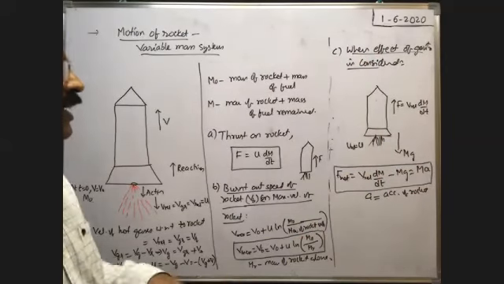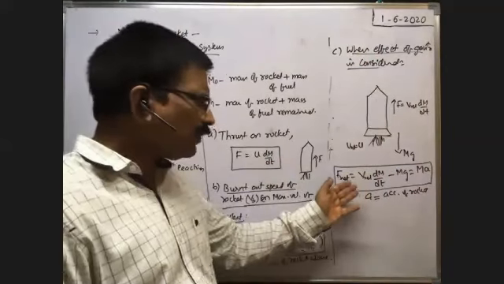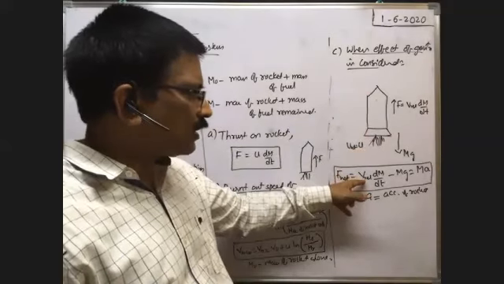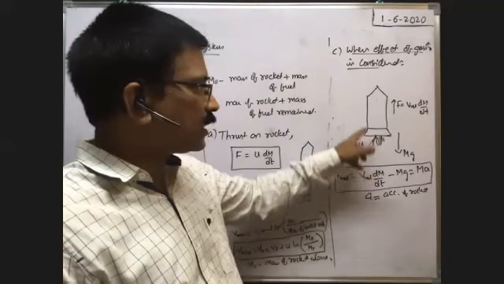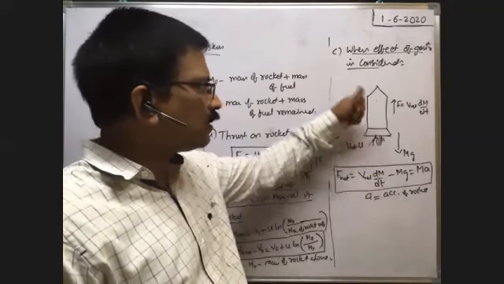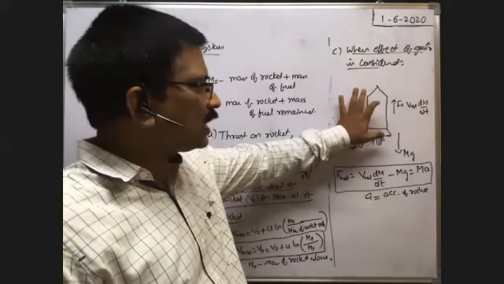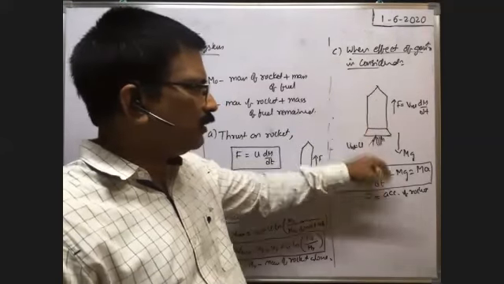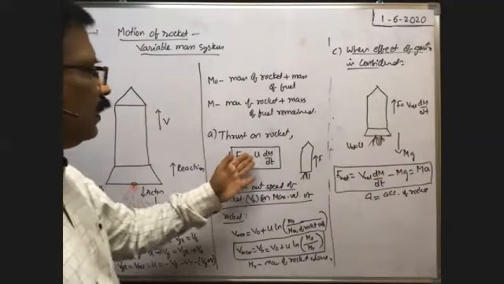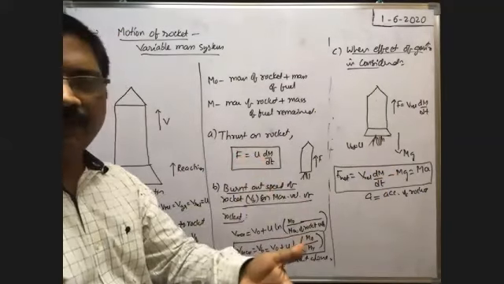Of course, here they ask it just like this: the relative velocity of the hot gases with respect to the rocket, u, is given, and dm by dt is given. So the thrust on the rocket we know. Then they ask, what is the acceleration of the rocket? Simply, there is no mg, so by this formula they ask it. Here u is given, dm by dt is given in our question paper.